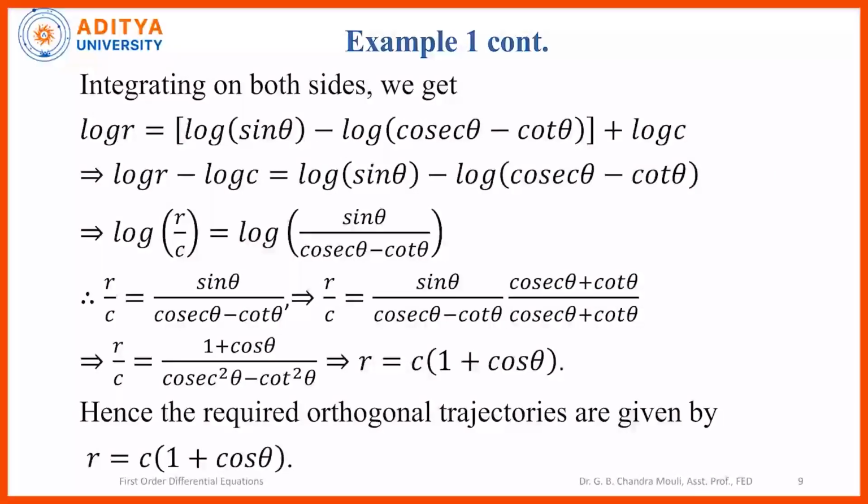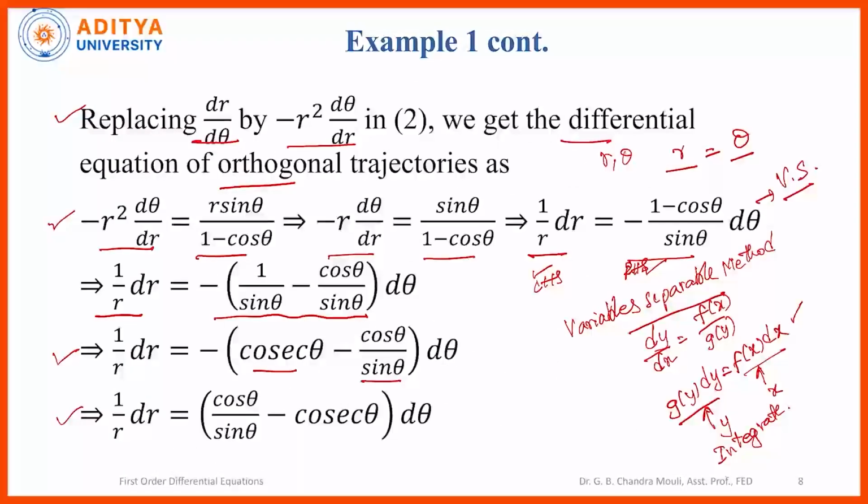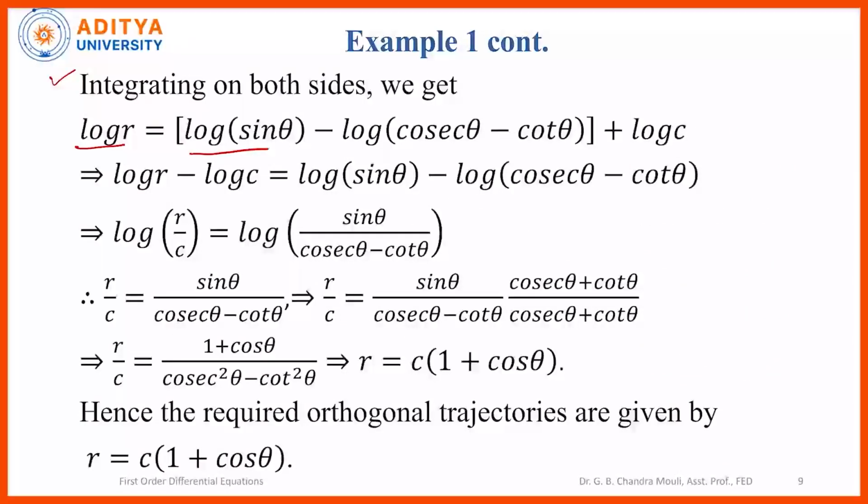Now, this equation can be integrated. So, integrating on both sides we get integration of 1 by r dr as log r, and on the right hand side it is cos theta by sin theta, whose integration will be log of sin theta, minus integration of cosecant theta which is log of cosecant theta minus cot theta, plus constant of integration which is taken as log c, because all the terms are logarithm terms, the constant is also taken as log c.